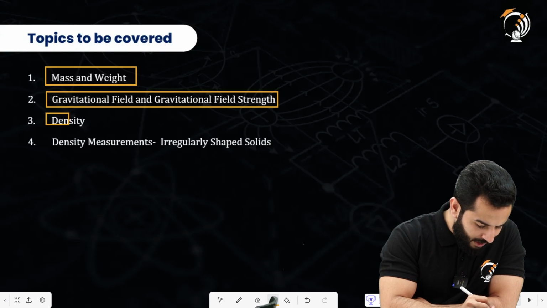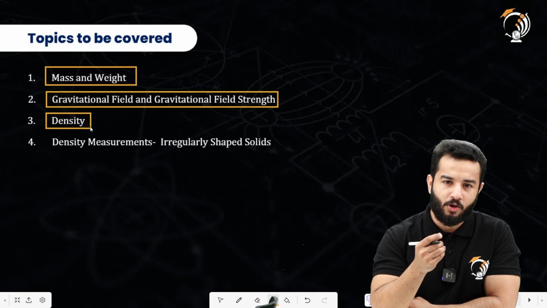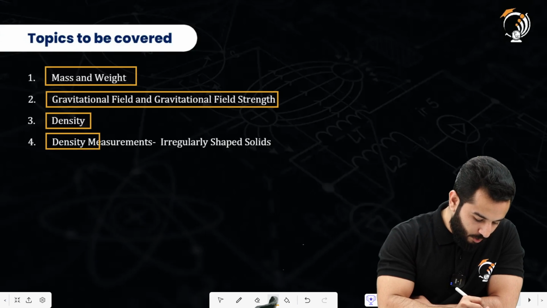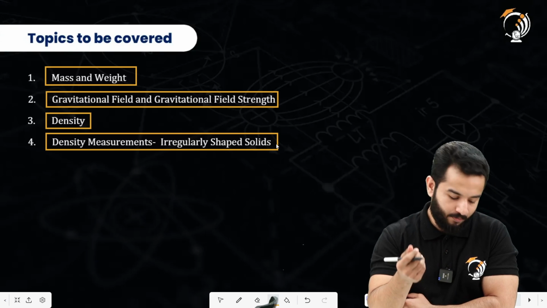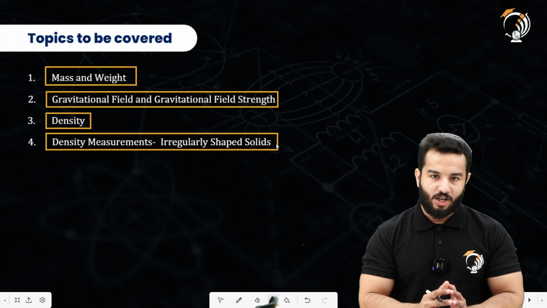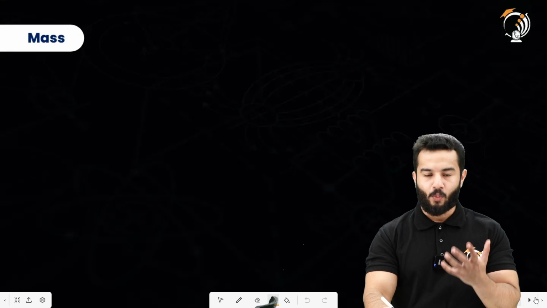Then the next topic is again very important. In almost every paper you are going to see questions from density, and then similarly we are going to talk about how to measure density for irregularly shaped solids. So these are going to be the topics that we are going to cover in today's class. Now let's start our class with mass.